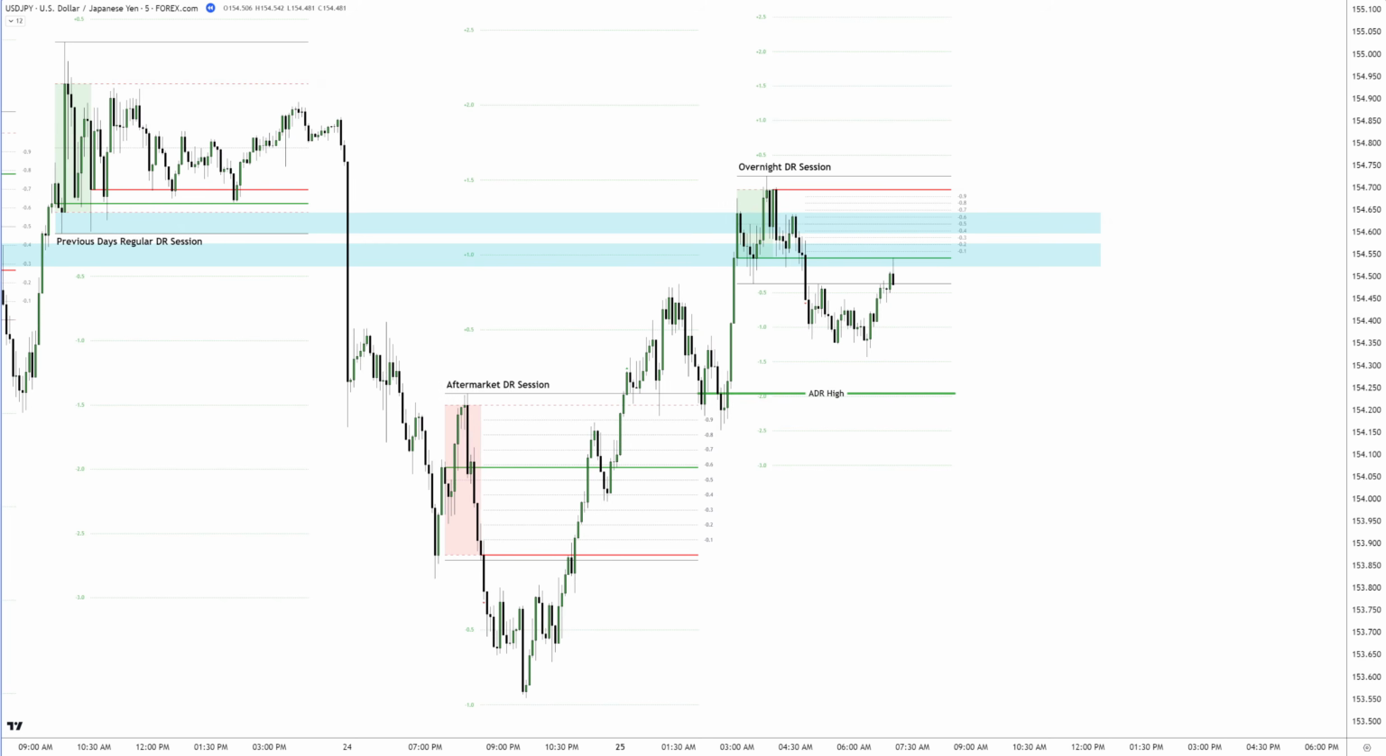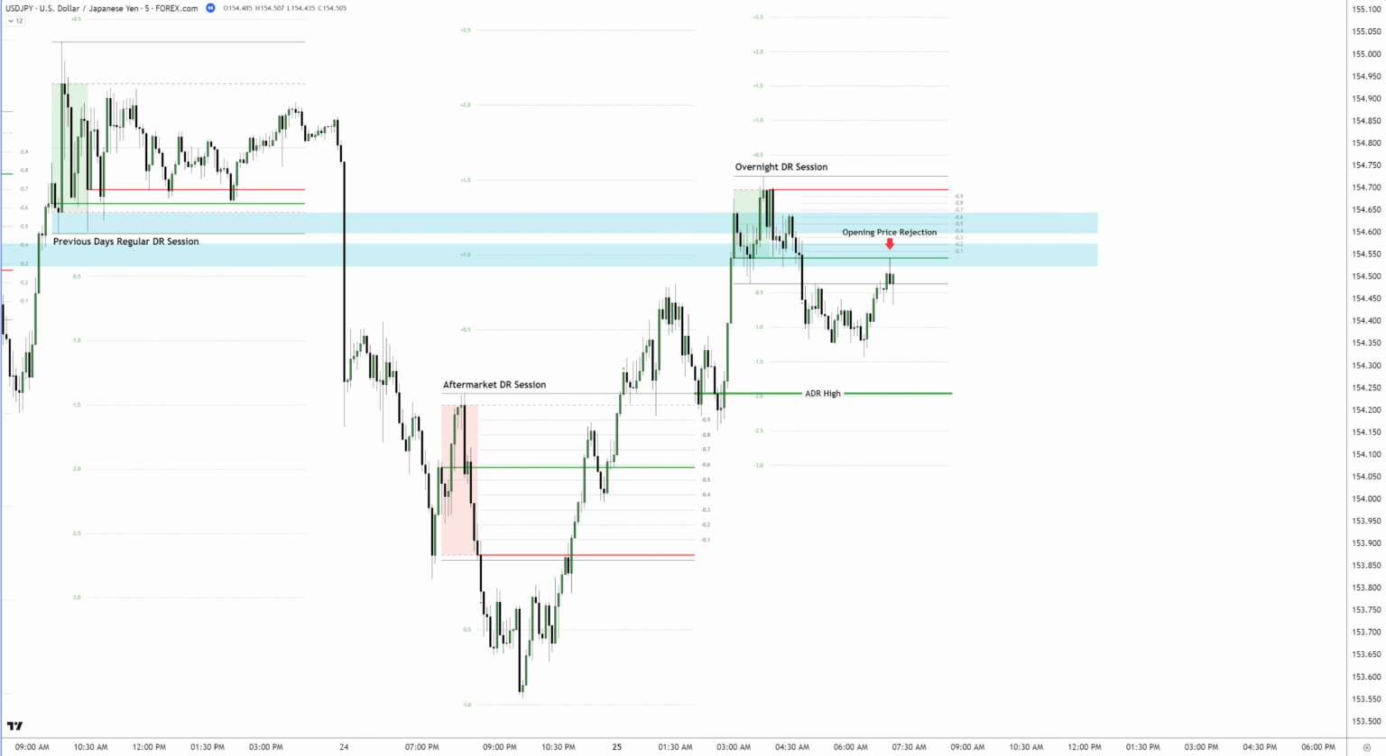Later in the session, price rejected the opening price to the pip, perfectly aligning with the previous DR session level. A push higher created an opportunity worth considering. With stops placed just above the first previous DR level and the target set at the 2 standard deviation level, this trade offered a clean 3R setup. And if stopped out, no problem. You could wait for a deeper retracement into the range while keeping the same targets intact.